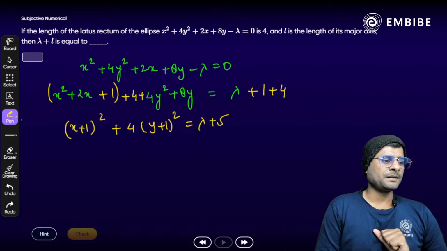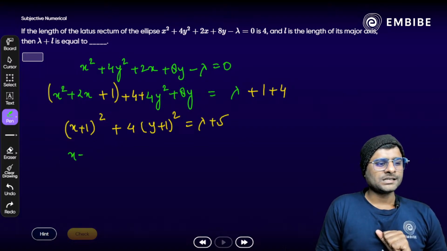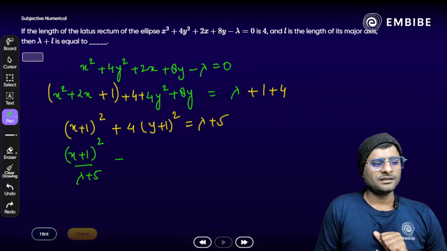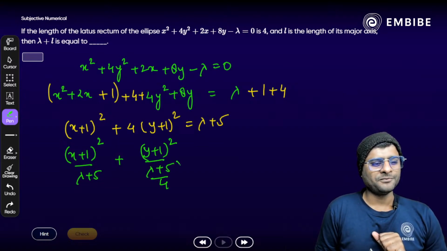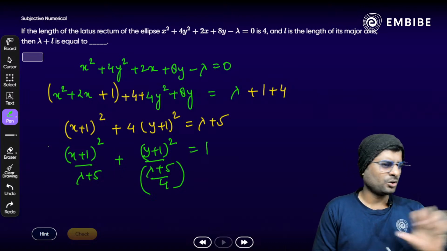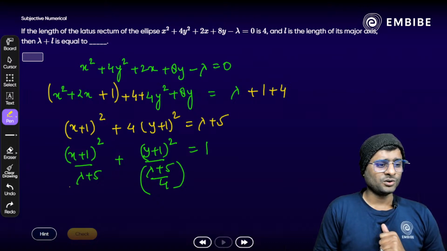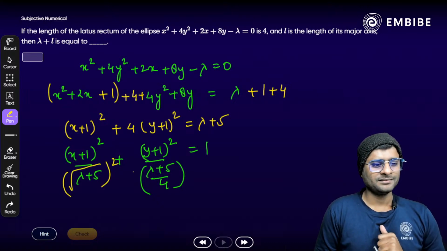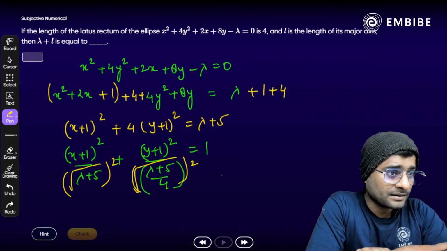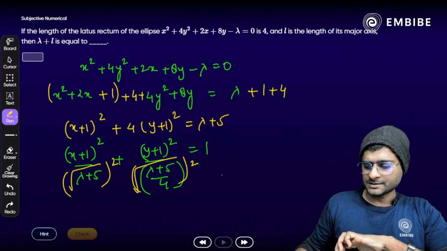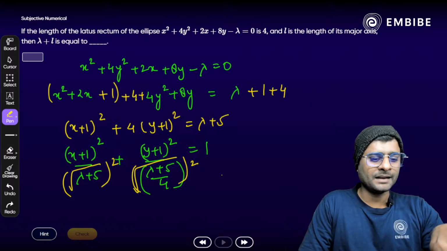Now just divide by lambda plus 5. x plus 1 whole square by lambda plus 5, and then y plus 1 whole square divided by lambda plus 5 divided by 4, which is equal to 1. Now it is starting to look like an ellipse. We have to write x square by a square in square form. So can I put here square root and whole square like that? Okay, yes. So which type of ellipse is it? Anyone know that? Any idea which type of ellipse this is?